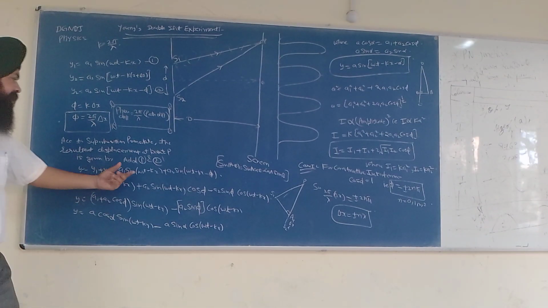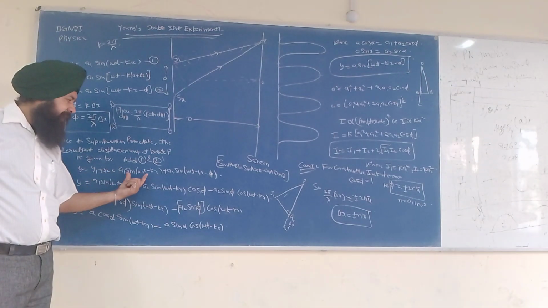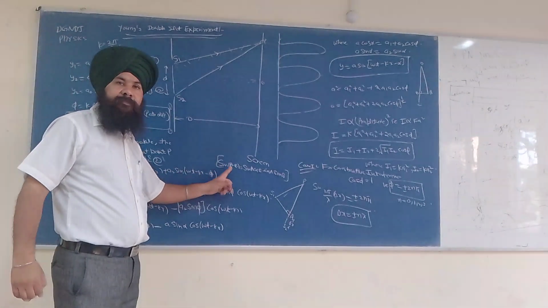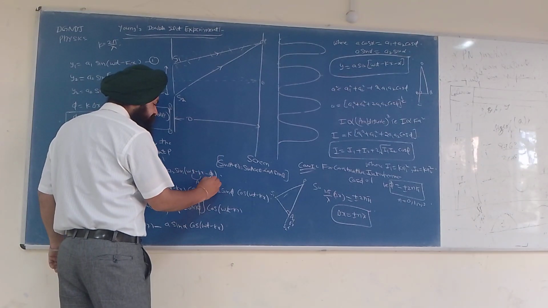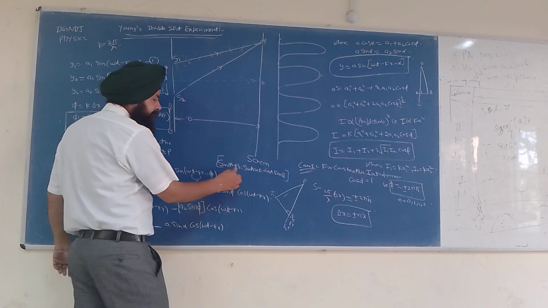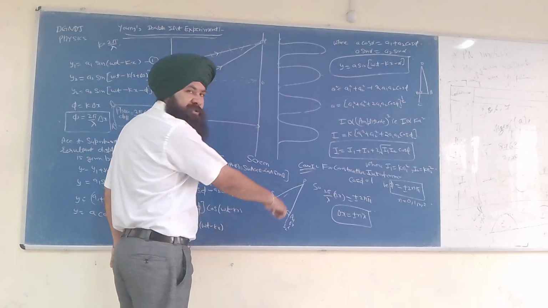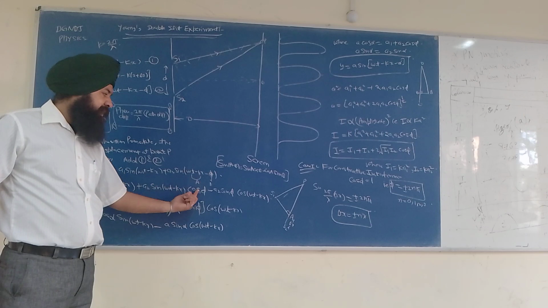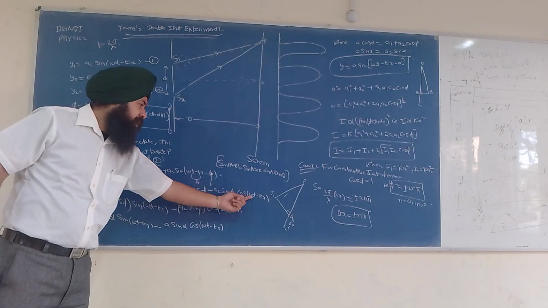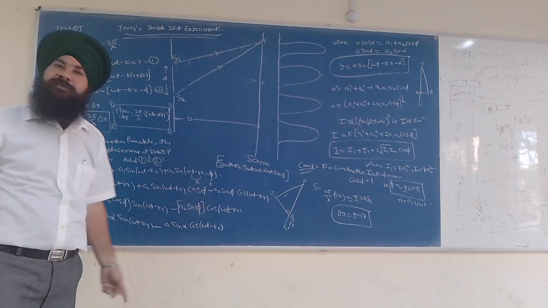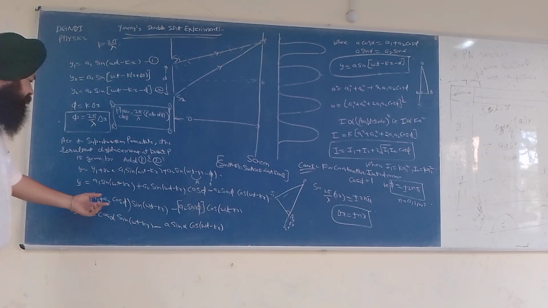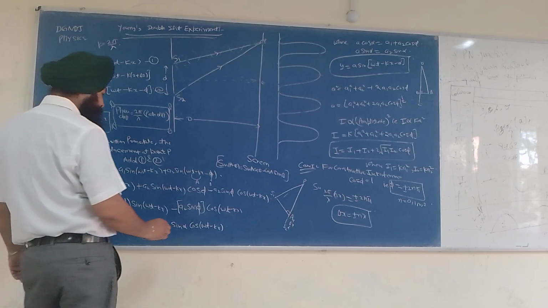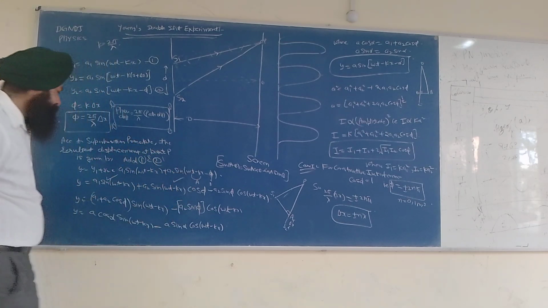See, this equation will remain as such, but for this one I will use the formula sin(a minus b) = sin a cos b minus cos a sin b. Simply, I have taken sin(omega t minus kx) cos phi minus cos(omega t minus kx) sin phi. Now I have clubbed the terms, a1 plus a2 terms are clubbed.